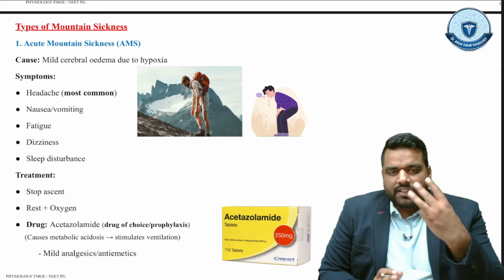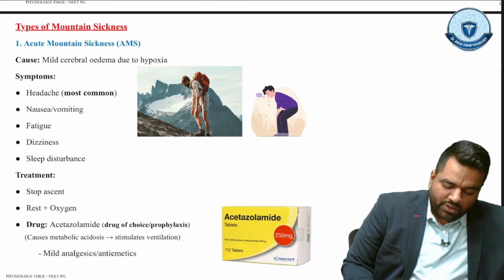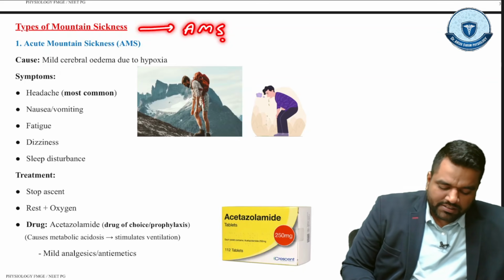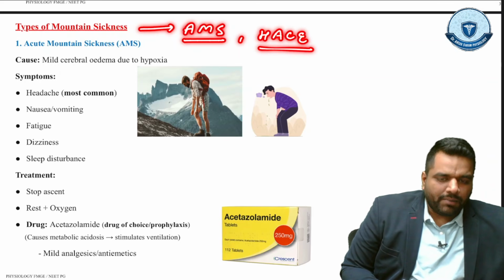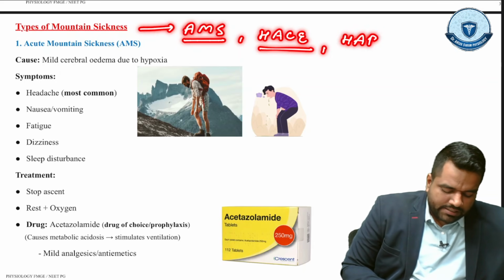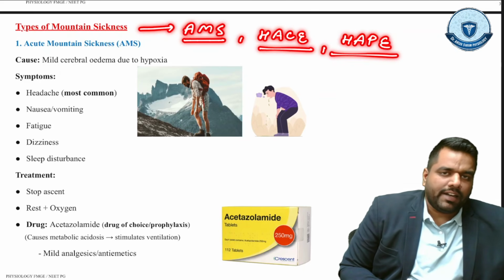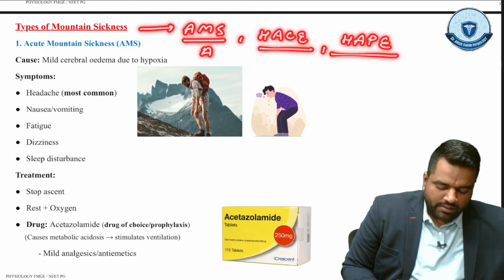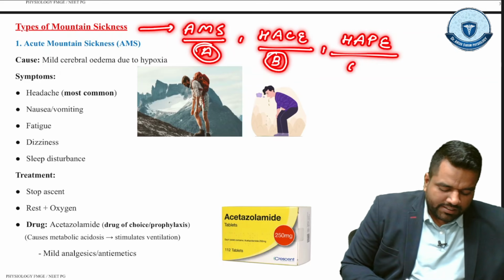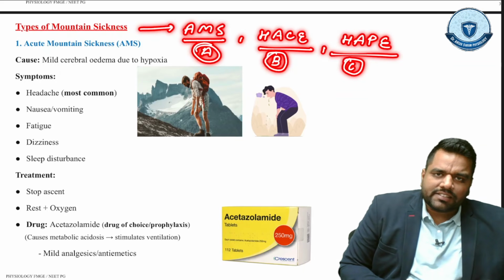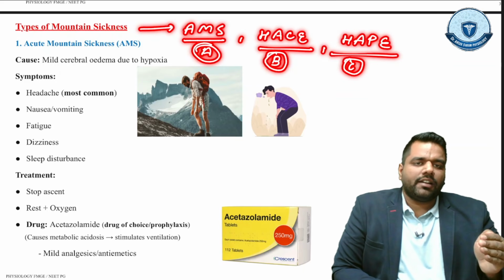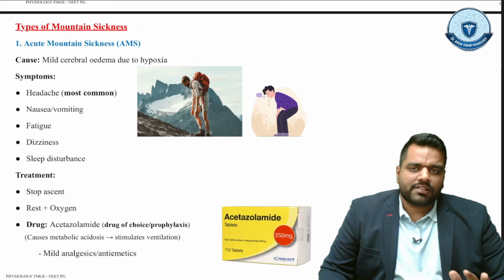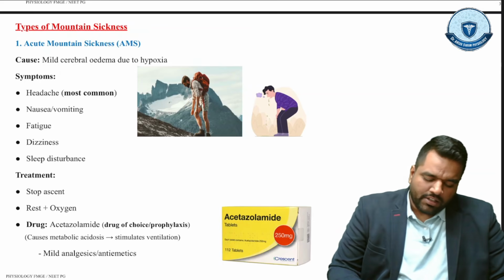So there are total 3 types. In this 3 types we have to study total. First of all, this is your AMS, we call it acute mountain sickness. Number 2 we call HACE, high altitude cerebral edema, and number 3 we have to study HAPE, high altitude pulmonary edema. So these are actually your 3 types of this mountain sickness. And this less severe condition is AMS, little more severe is HACE, and very severe is HAPE. So that is how you have to understand all these types of mountain sickness. So let's talk one by one.